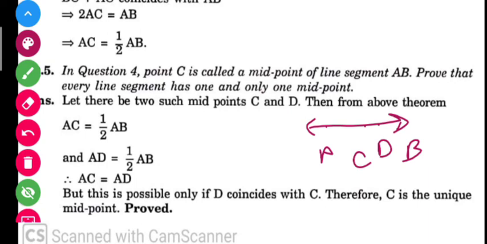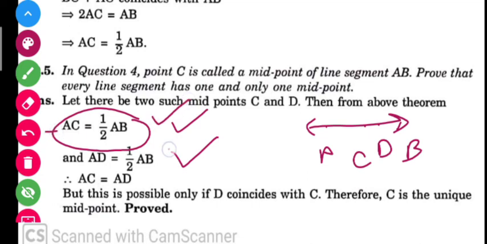So you can see that AC is equal to 1 by 2 AB, and AD is equal to 1 by 2 AB. So AC and AD are equal. But students, by this you can't say that AC and AD are equal if AC is smaller and AD is somewhat larger. So this is possible only when C coincides with D. It means when C and D are the same single point, at that time it is possible.